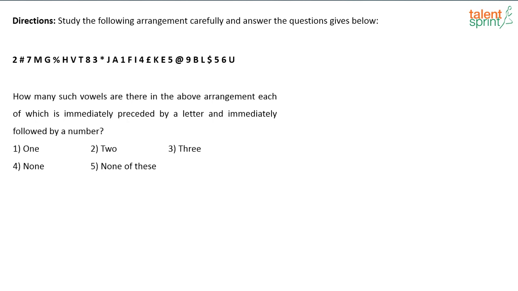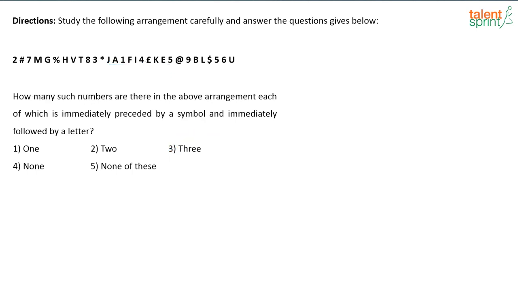Just look at the vowels here. You have J, A1, preceded by a letter followed by a number. F5, 4, same logic. KE, 5, yes. So, how many do you have? Any other set? This A, I and E, right? So, your answer is option 3.